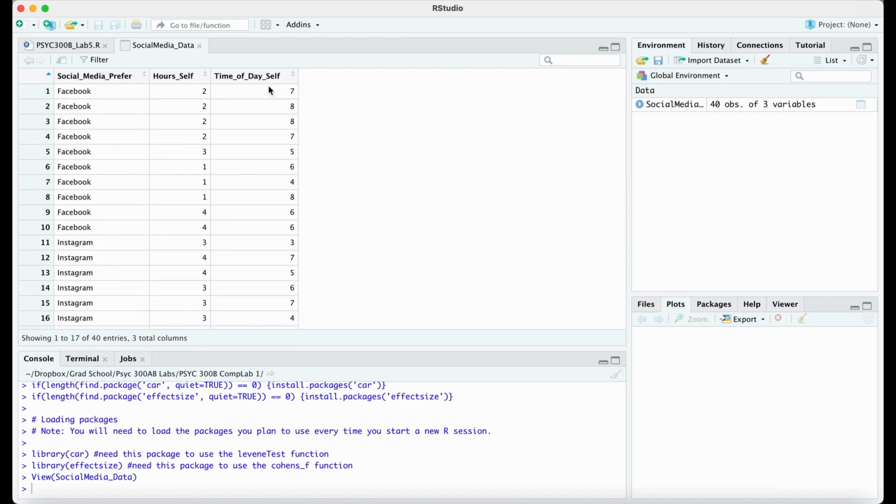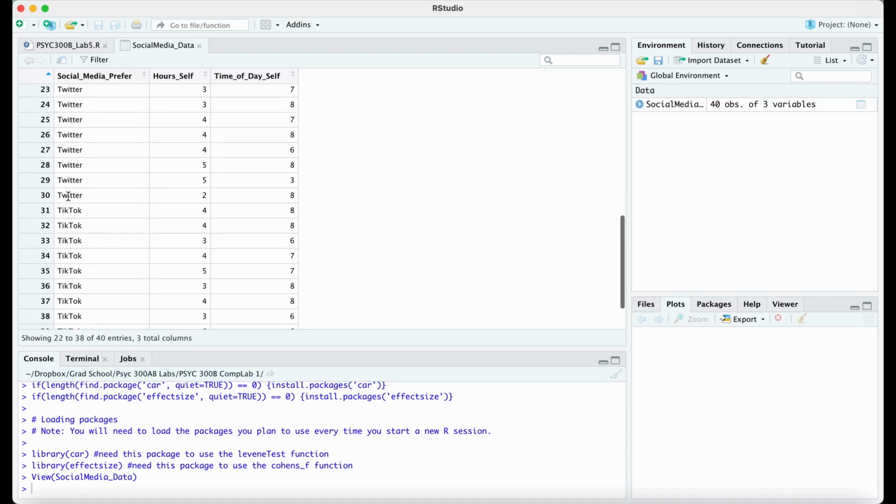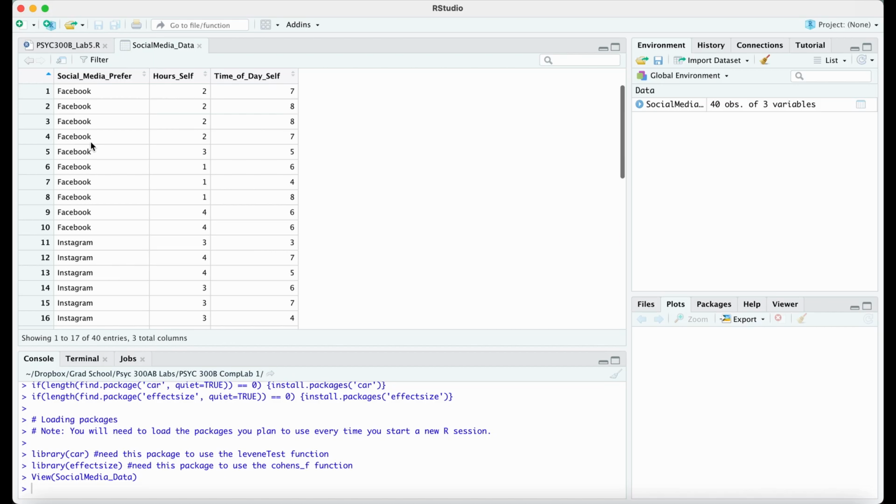What I'm going to show you in this demo though is time of day self. So we're going to see, well, what time of the day do you spend on social media? And then does that change depending on which platform you prefer? So I'm going to be walking you through stuff with this time of day self variable, but you need to make sure you're using the hours self. So you're going to have to change that from this demo and this script.